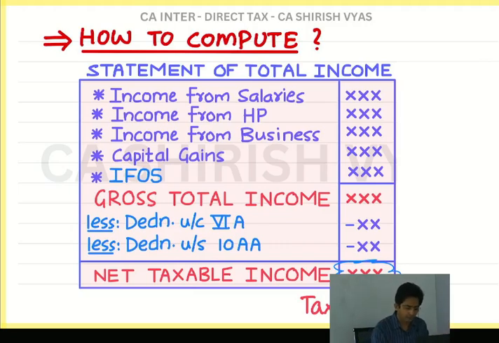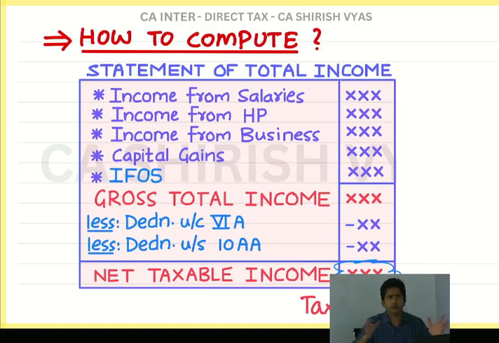Then all these incomes are added. After that, the total which you get is called gross total income, and then there is something called deduction under chapter 6A. See, what is chapter 6A? I will come to that later. Right now I am just giving the brief overview.